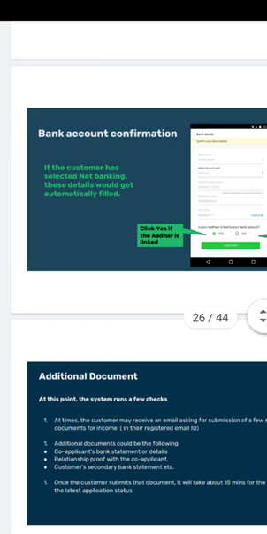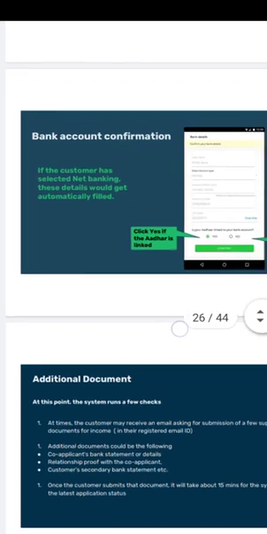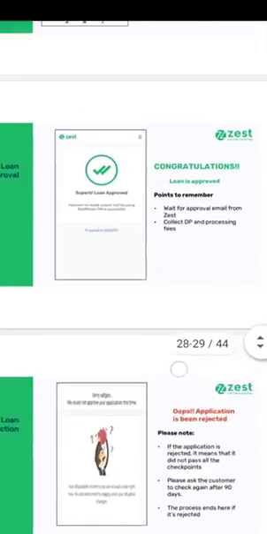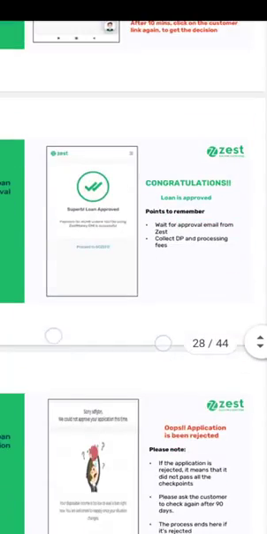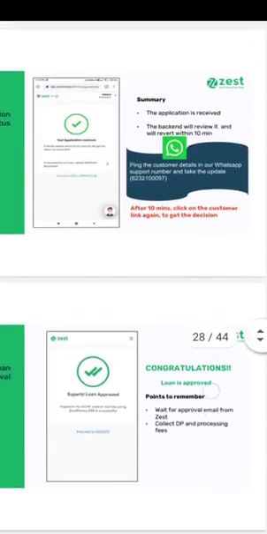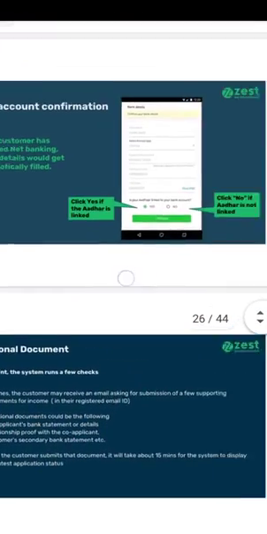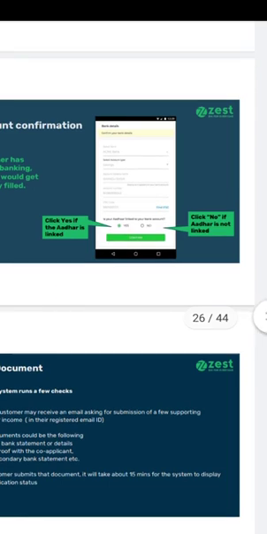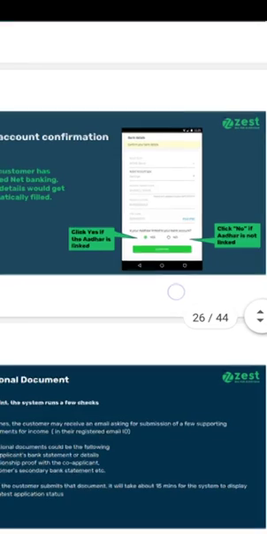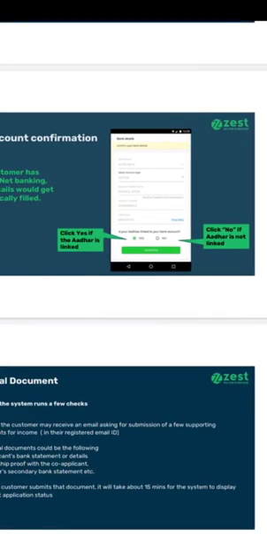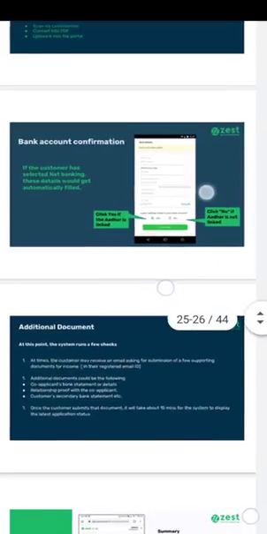Bank account confirmation. If the customer has selected net banking, this detail will get automatically filled. Otherwise, you have to fill it up manually. Click yes if the Aadhaar is linked with your bank. Keep no if Aadhaar is not linked.